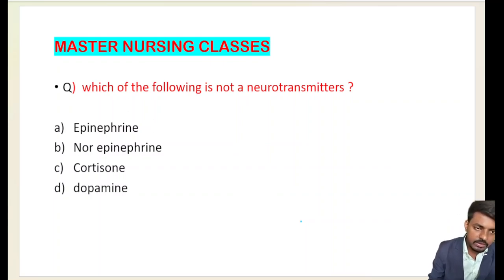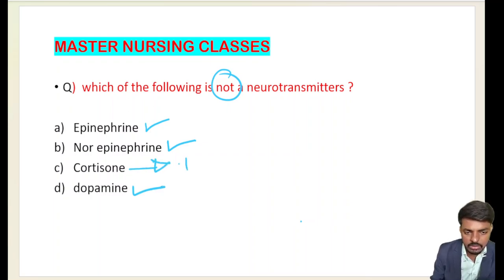Yes, very good. Read the question carefully. Here they have mentioned the word not. Which of the following is not a neurotransmitter? Is epinephrine a neurotransmitter? Yes, epinephrine is a neurotransmitter. Norepinephrine is also a neurotransmitter, and dopamine is also a neurotransmitter. So cortisol is a hormone which is released by our adrenal cortex.